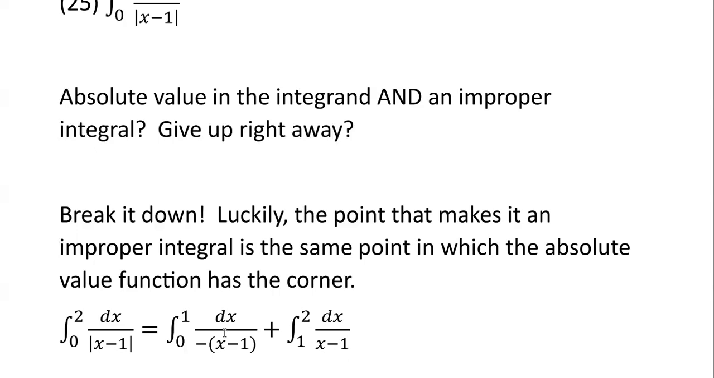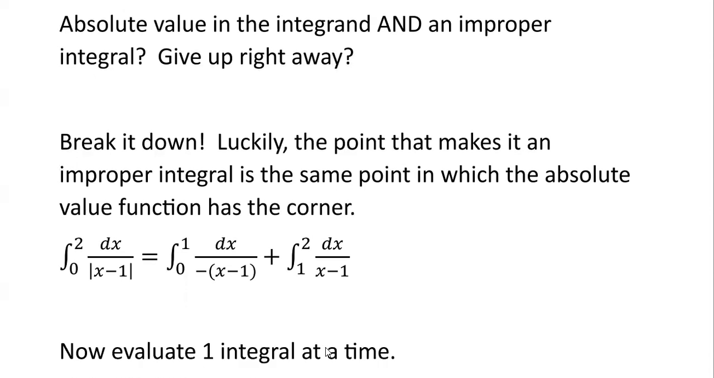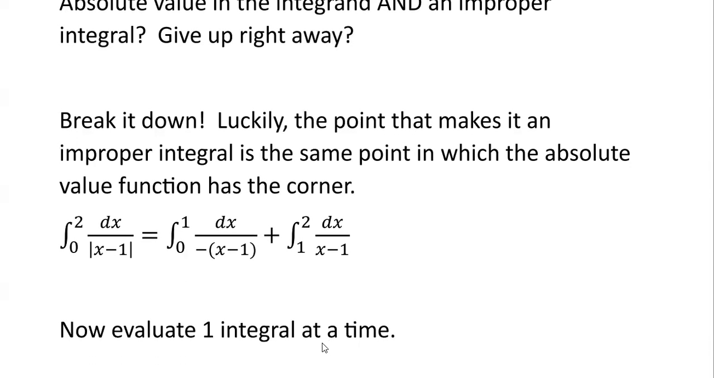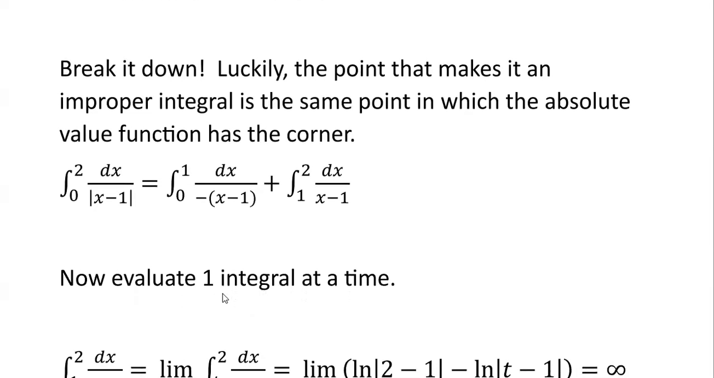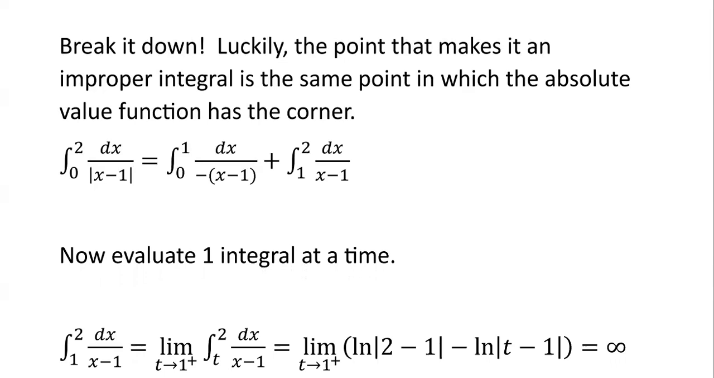Okay, so when you break it up like this, it's actually not bad at all. We can just directly evaluate these. Hopefully you already know that it will be divergent, especially this one. But we can evaluate these. They're simple enough. So for example, we evaluate this guy, from 1 to 2, dx over x minus 1.